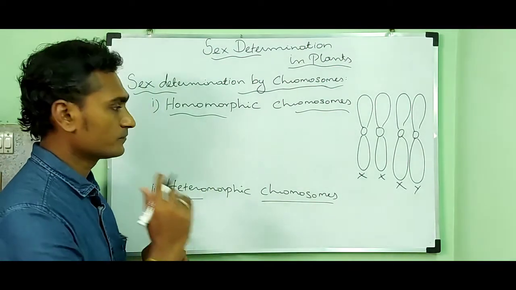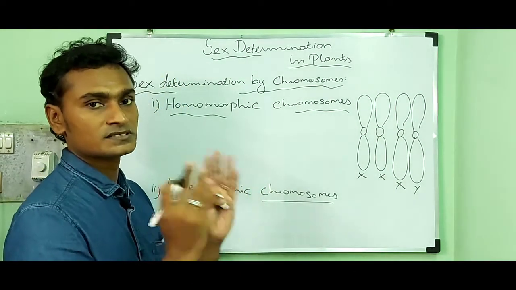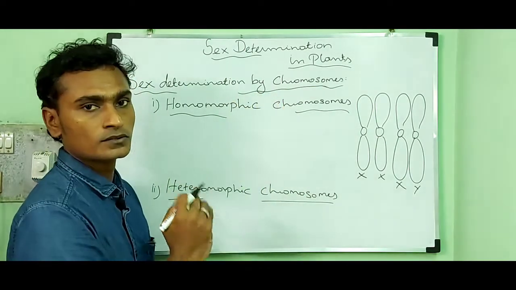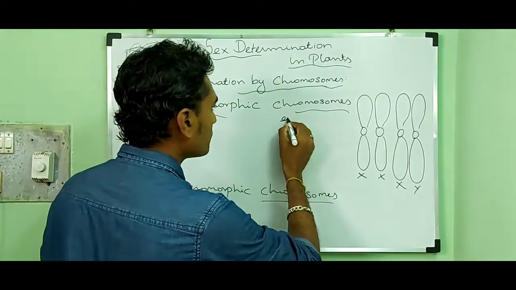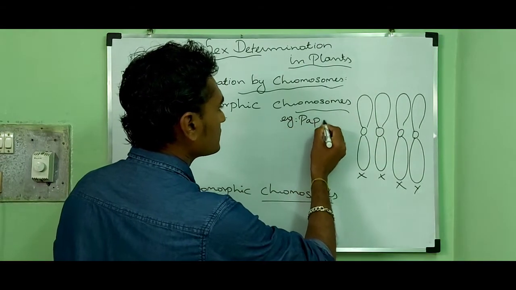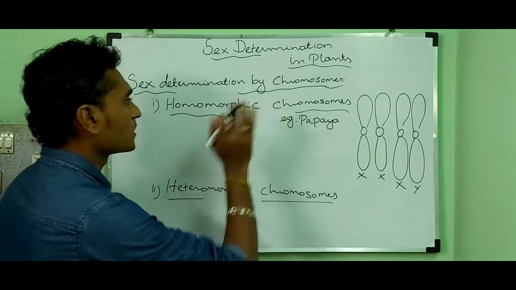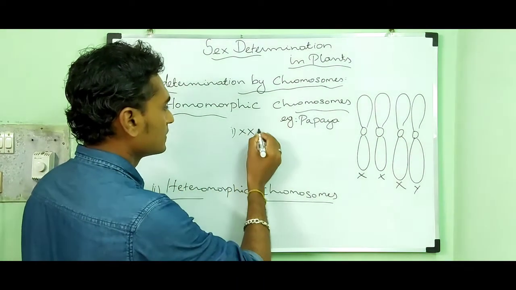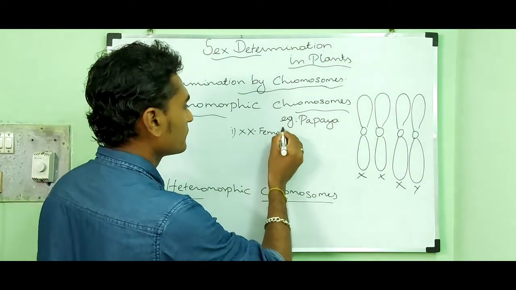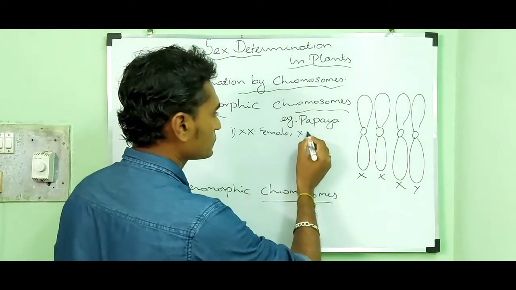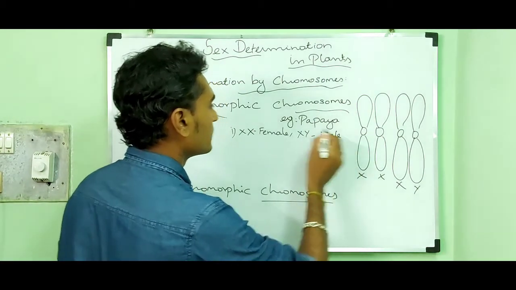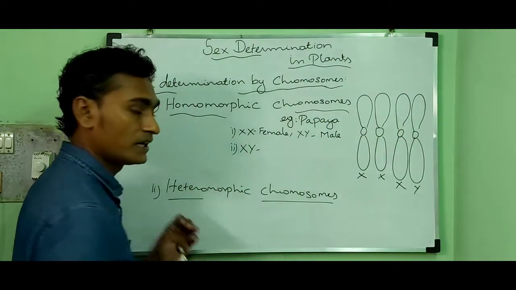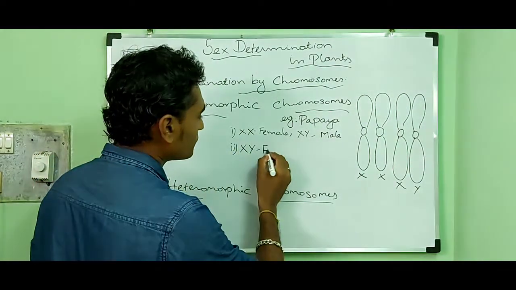And I am going to write some of the sex chromosomes which determine the sex in the homomorphic chromosome plants. For example, the papaya plant is an example for homomorphic chromosomes. If it contains XX, it is a female. If that plant contains XY, it may be a male plant. Then the second possibility, XY, that plant may contain and it is said to be female.